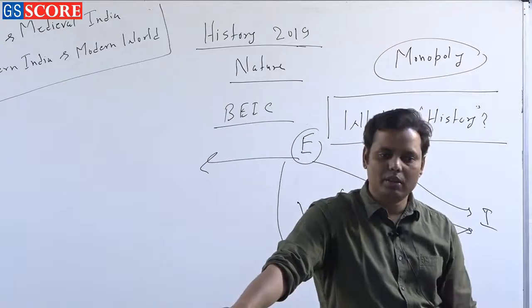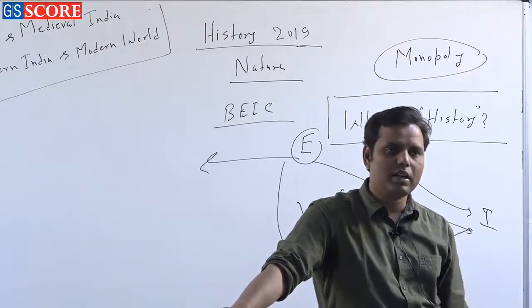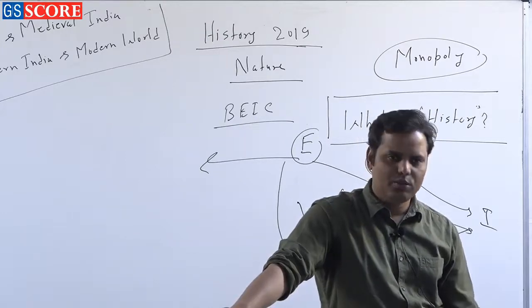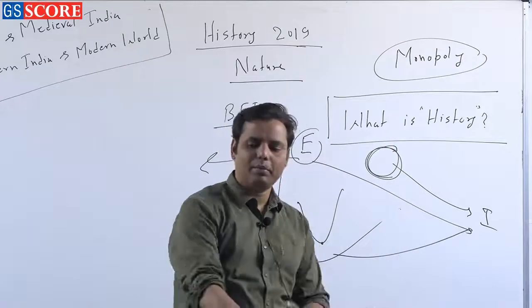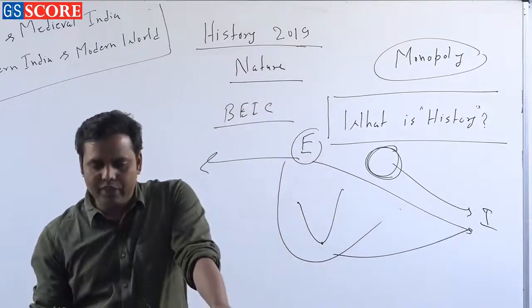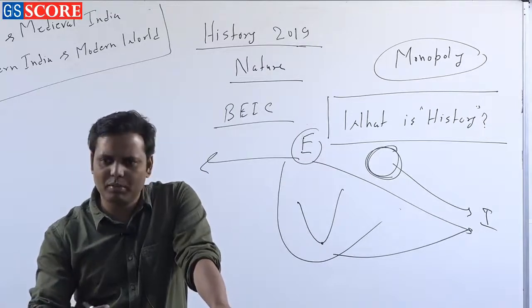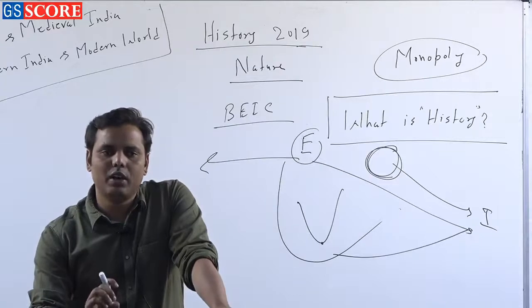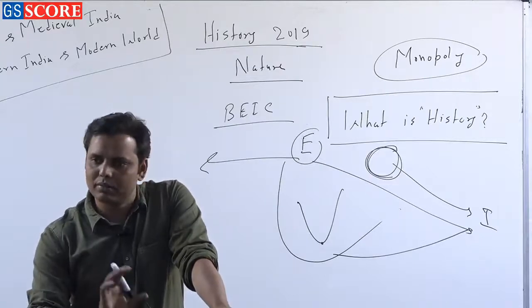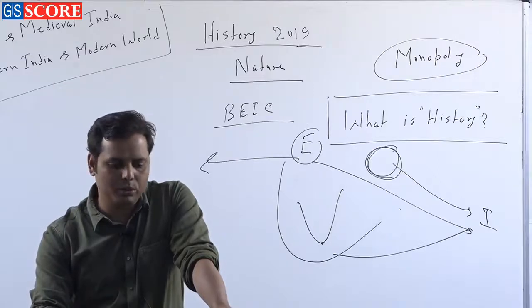And then you must be knowing about the Anglo-French wars, or the Carnatic Wars. As a result of that, there was a long history that we will cover in Modern India. So finally what happened? The French also had to leave this country, except Pondicherry and a few more, Yanam and Mahé. There were a few areas under the control of the French. And finally the dominance of the British East India Company was established. Perfectly fine. There is no problem in the story till here.